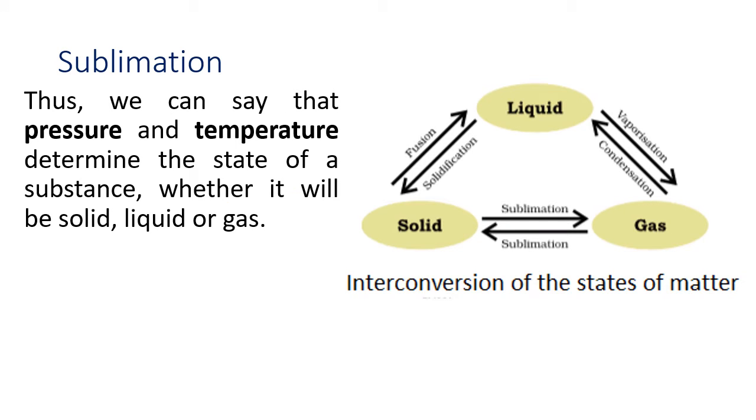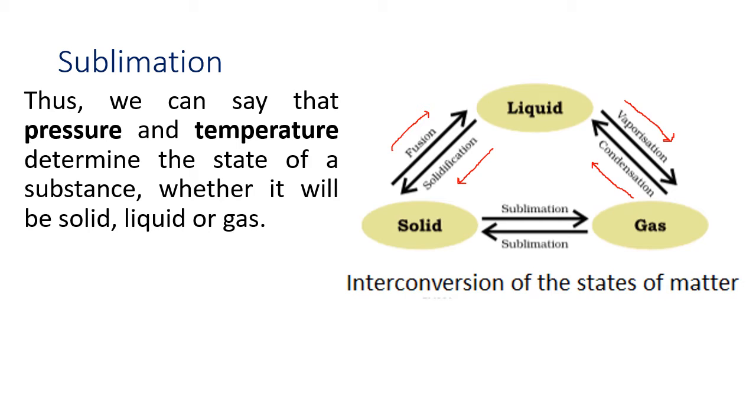So now we have the interconversion of matter done in 3 ways. Now we include sublimation. So you can see this diagram. What you can see, solid turns into liquid called melting, also called fusion. And liquid turning into solid is also called freezing or solidification. Liquid turning into gas is called vaporization, occurs at boiling point, and a gas turning into liquid is called condensation.